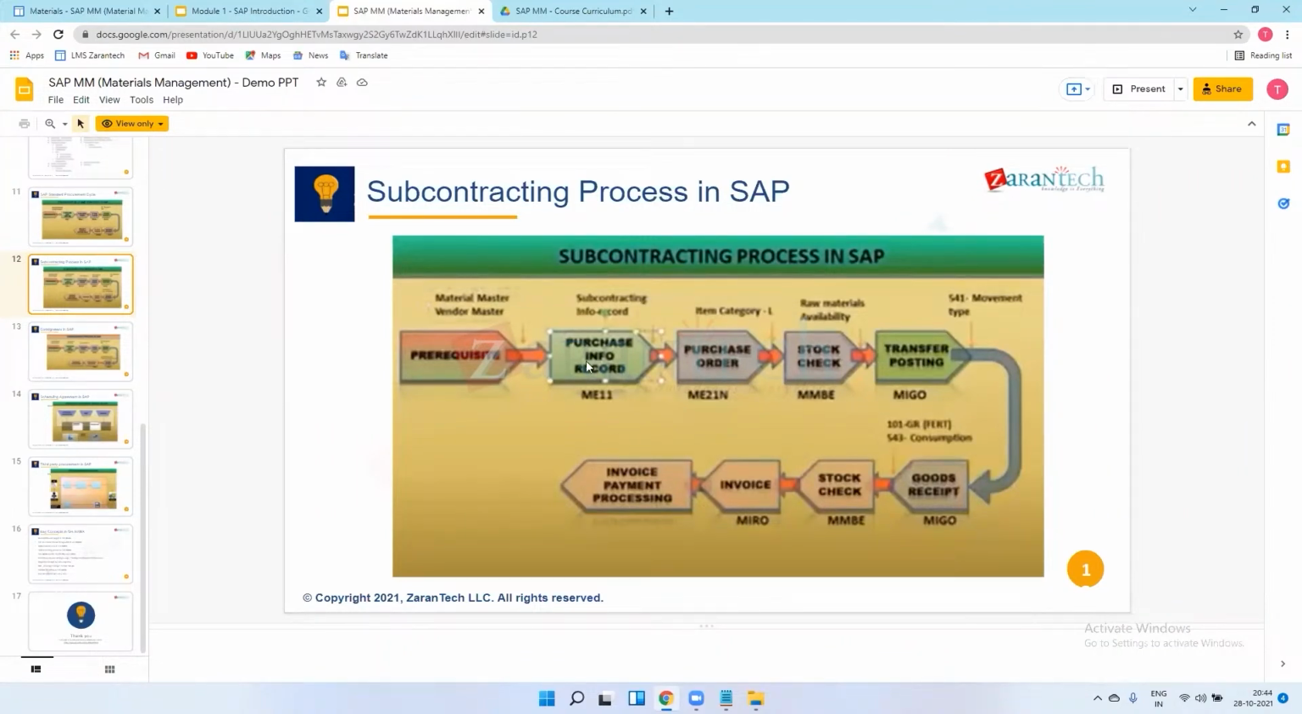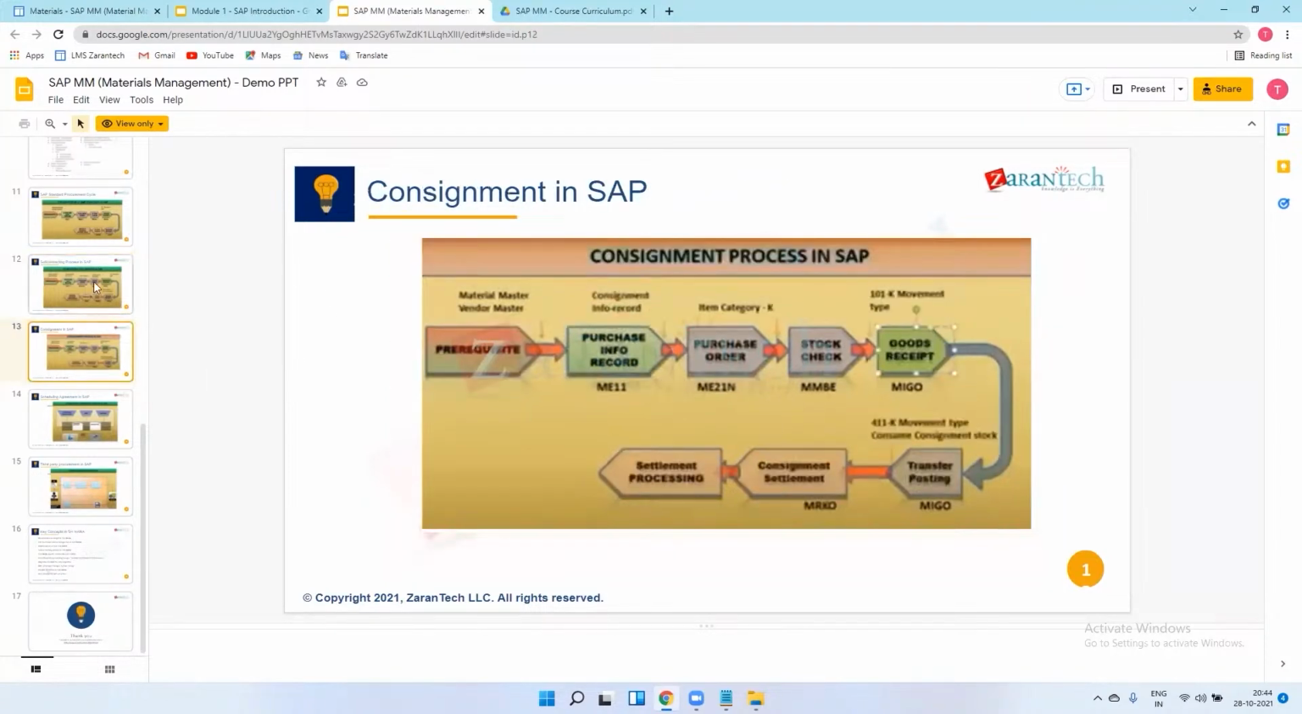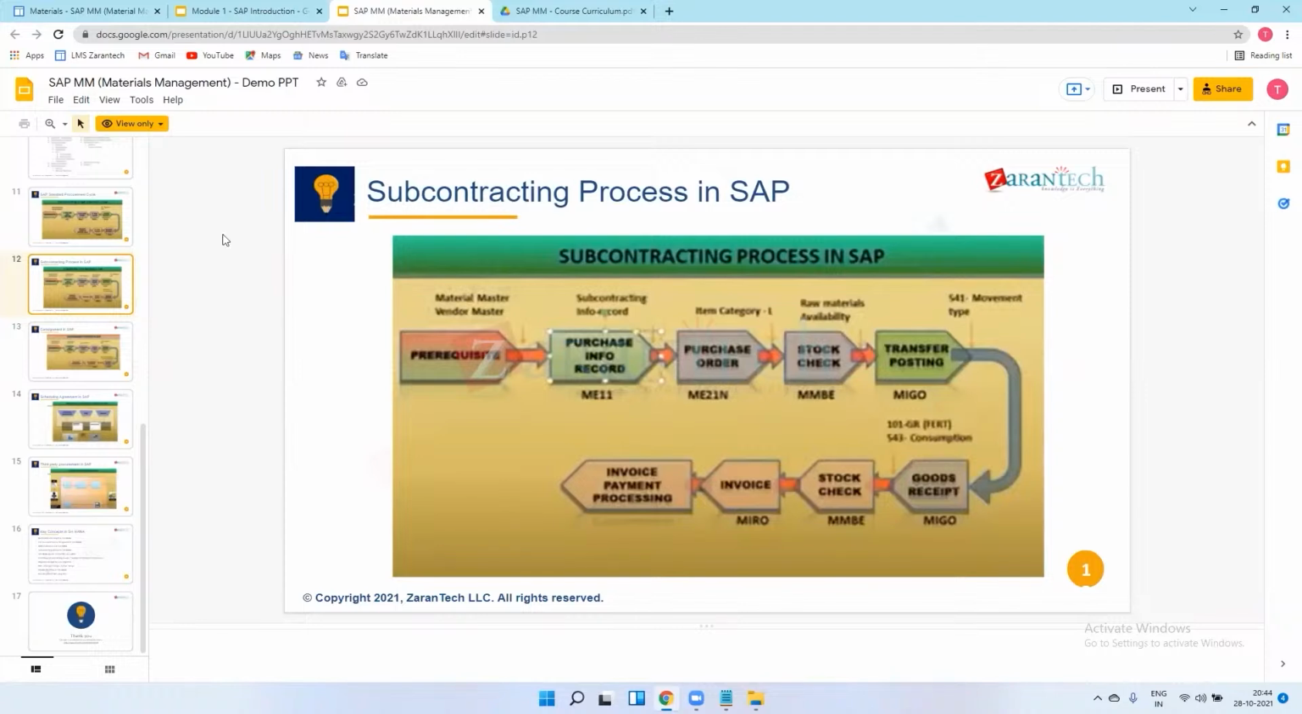You are getting this subcontracting process, no? I will explain this in one separate PPT. Okay, so this is a little bit hard concept, subcontracting, so I will explain all this in separate slides. So just for now, just try to understand. Okay. Yes.